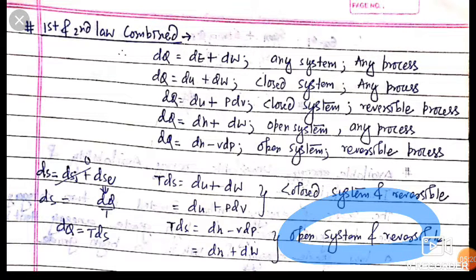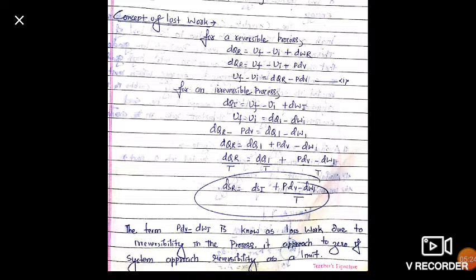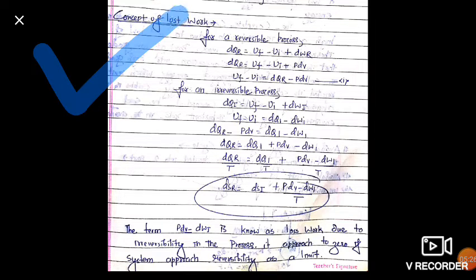Now my dear friends, we will move to our next topic, which is the concept of lost work. Dear friends, we know that for a reversible process, dq reversible is equal to U_f minus U_i plus dW reversible.